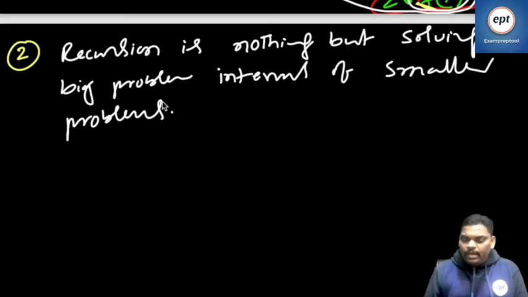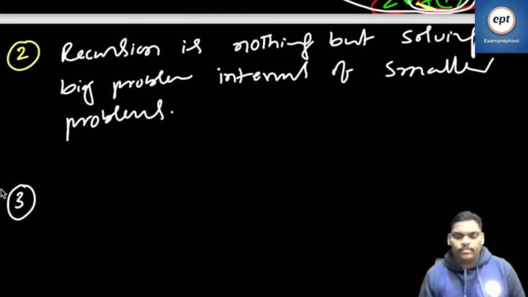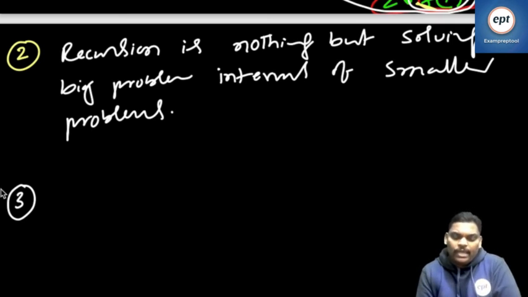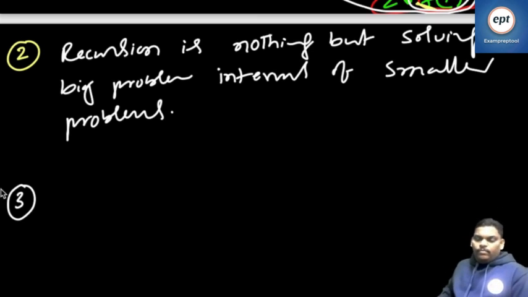So if you are okay till now, I can go to the third point. Anyone having any doubt? Recursion is nothing but calling itself.